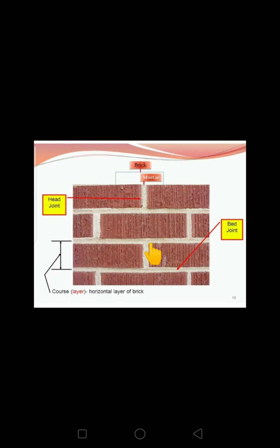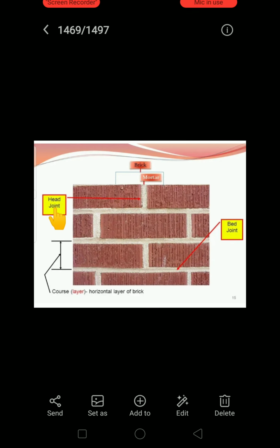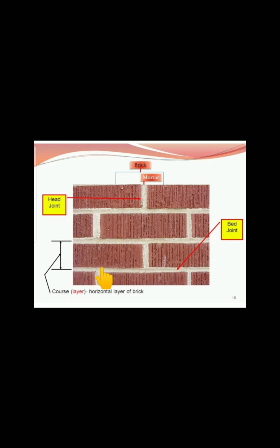Next, here you can see the head joint. The head joint is this: this is the header, meaning the width of the brick, and this is also the width of a brick. When we join the two widths of the bricks, that joint portion we call a head joint. And the bed joint is here: the brick below will be the bed, or support, for these two bricks. Understand? This connection or joint we call a bed joint, meaning it provides support to the remaining upper courses of the bricks.